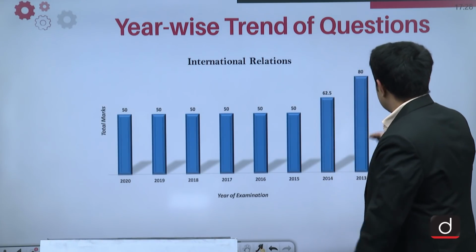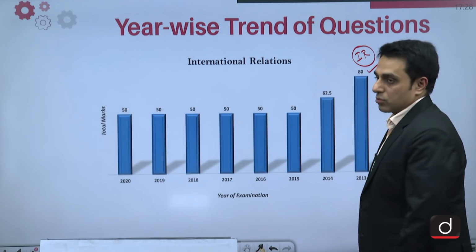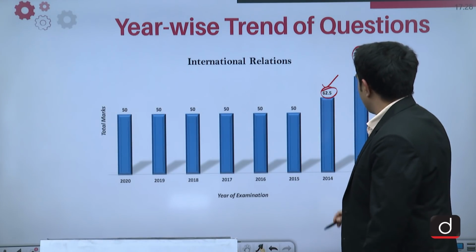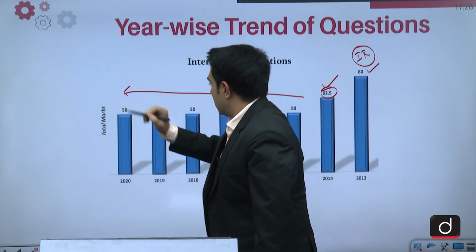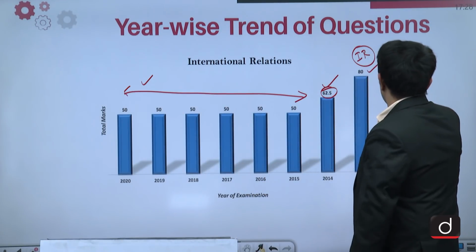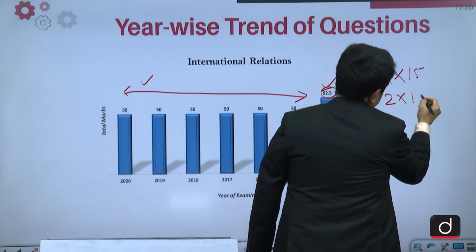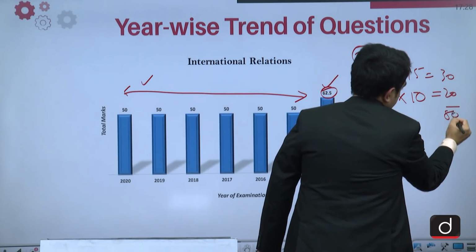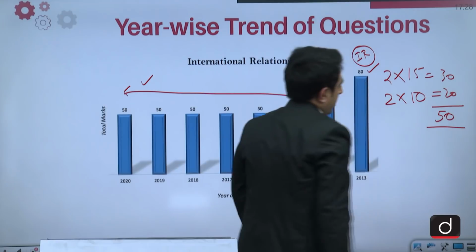So in 2013 we can see that from international relations almost 80 marks questions came, but it came down to 62.5 marks in 2014, and from then we can say that from 2015 to 2020 it has been consistently 50 marks, and the distribution has been 2 questions of 15 marks and 2 questions of 10 marks. So total is 50. And this has been the trend.